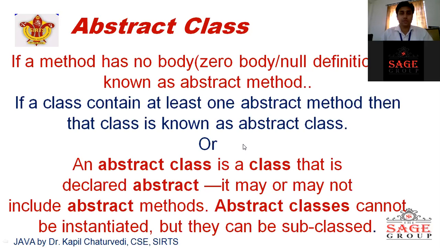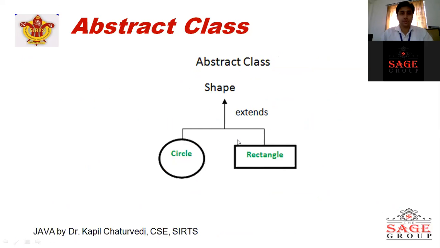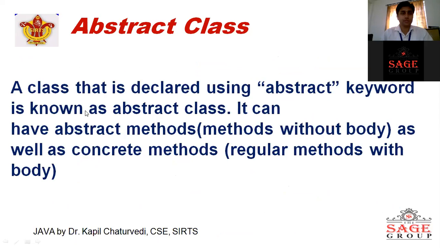One more definition: a class that is declared using the abstract keyword is known as abstract class. It can have abstract methods with no body, as we discussed, as well as concrete methods, regular methods with body. The whole thing is very simple.